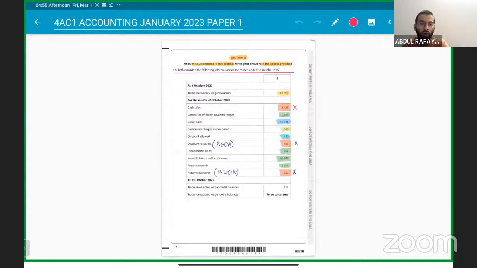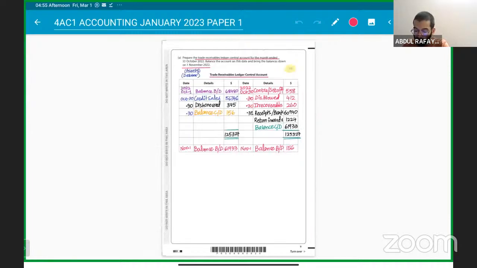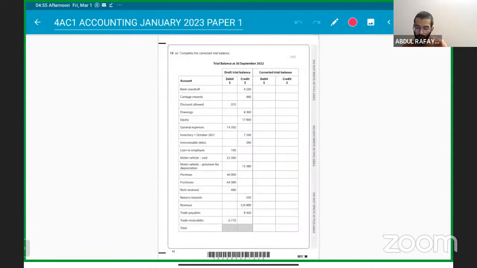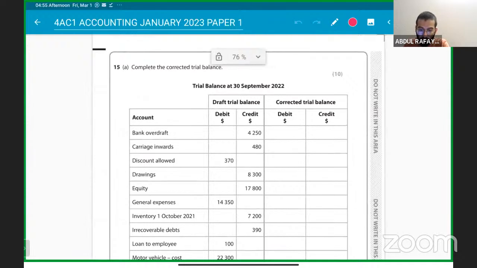Question number 14 we did was on sales ledger control account receivables, right? You can hear me, right? So now we have to move forward and complete this paper. That is part two here, starting with question number 15. Okay, understood? Clear? No problems, right? So here we go.